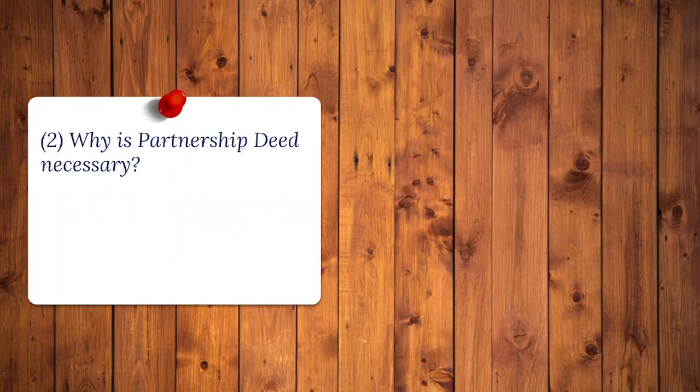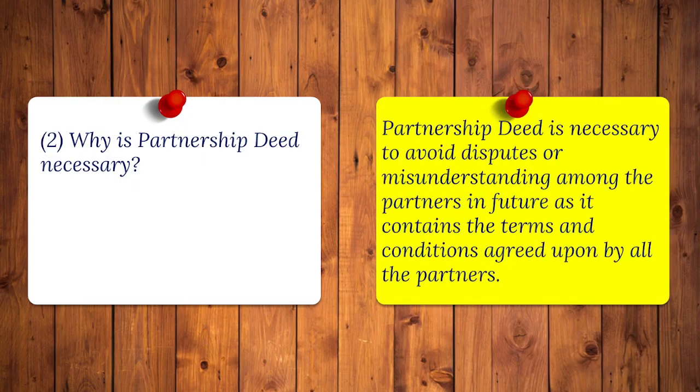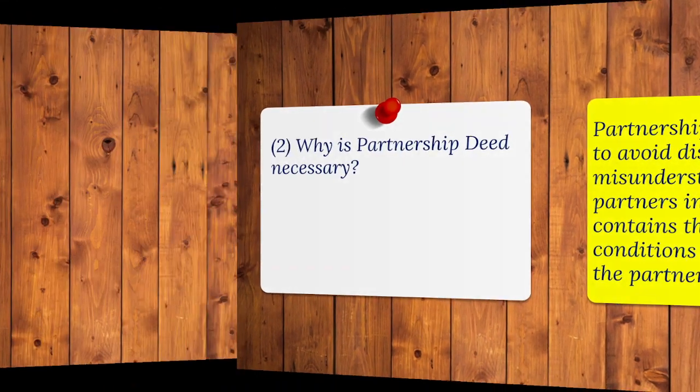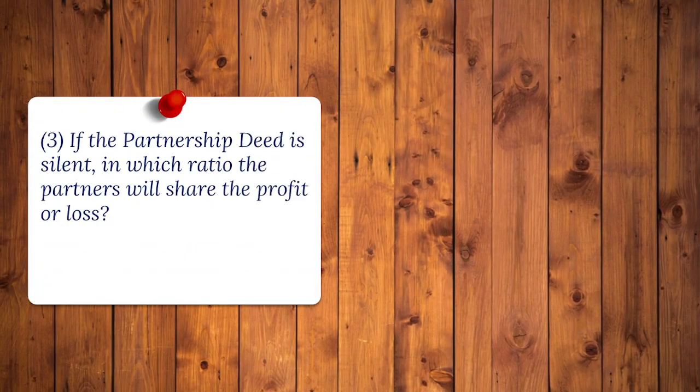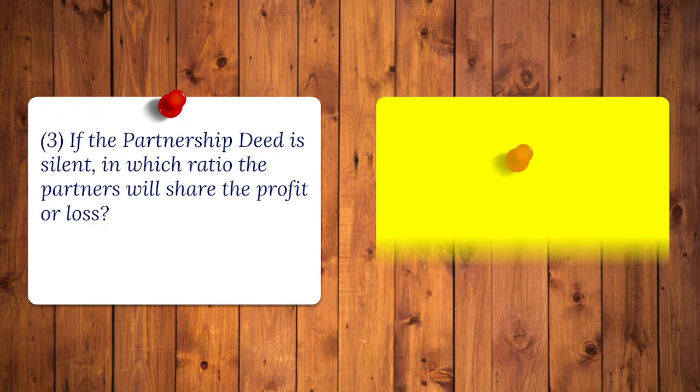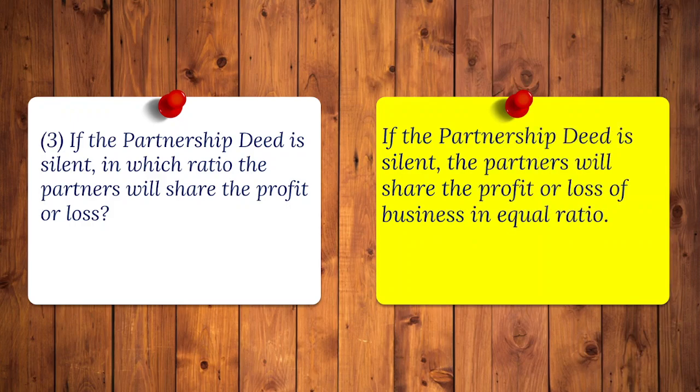2. Why is partnership deed necessary? Answer. Partnership deed is necessary to avoid disputes or misunderstanding among the partners in future, as it contains the terms and conditions agreed upon by all the partners. 3. If the partnership deed is silent, in which ratio the partners will share the profit or loss? Answer. If the partnership deed is silent, the partners will share the profit or loss of business in equal ratio.